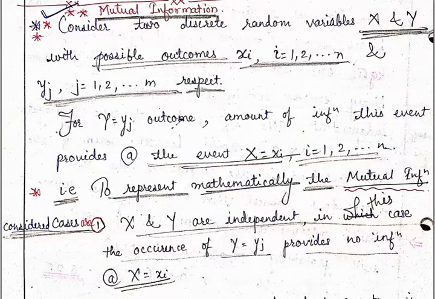So for this particular explanation, let's consider the cases. The first case is when x and y are independent. When we say x and y are independent, in this case the occurrence of y equal to yj provides no information about x equal to xi. Let me tell you what exactly is the meaning of this.